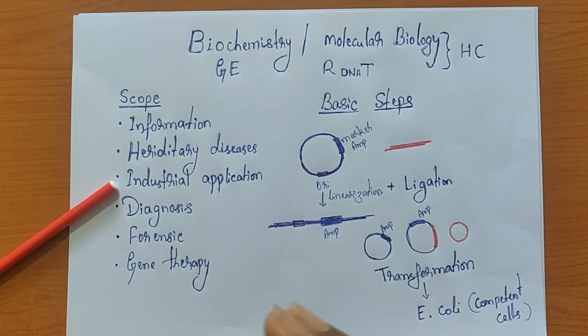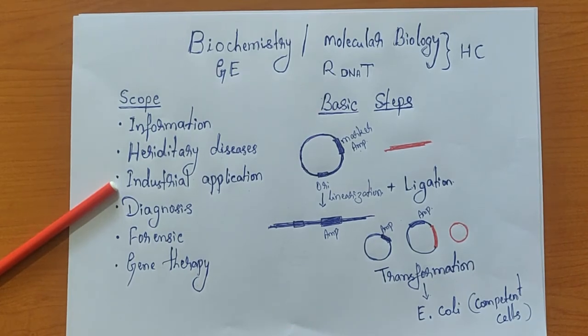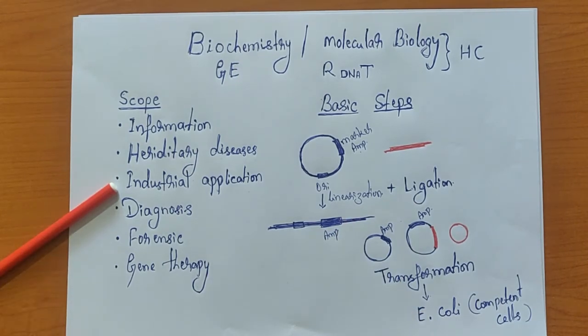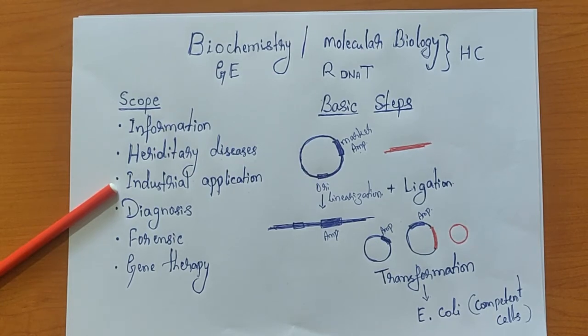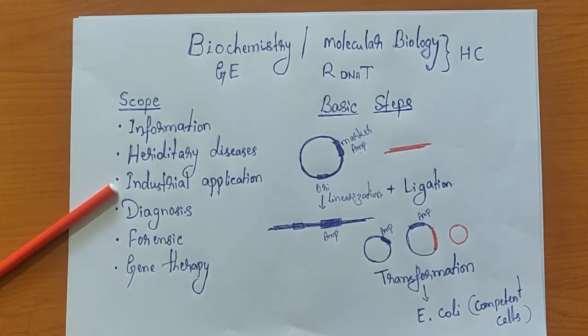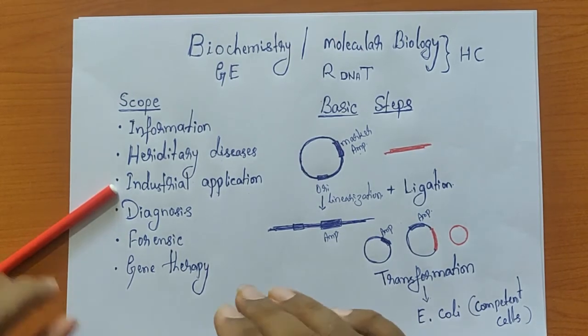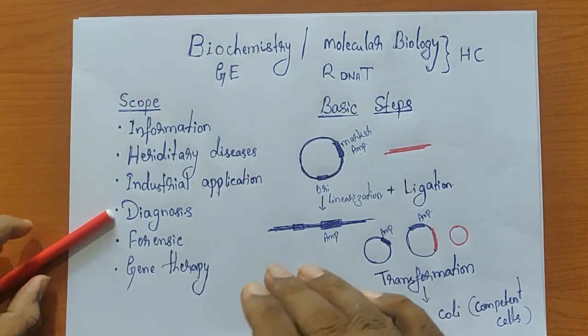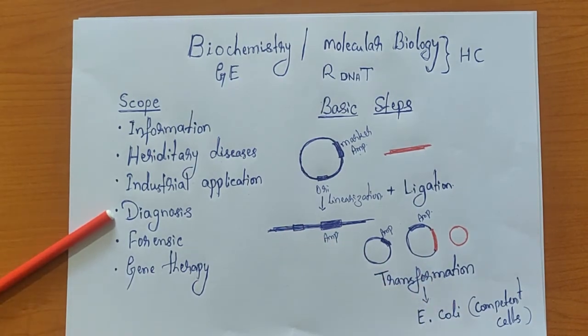So this has given a lot of applications in which most of the important proteins can be synthesized or expressed using this recombinant DNA technology. Apart from insulin, a lot more growth factors can be expressed from this system, and all of them have very good commercial value. Now we can also use this for the purpose of diagnosis.